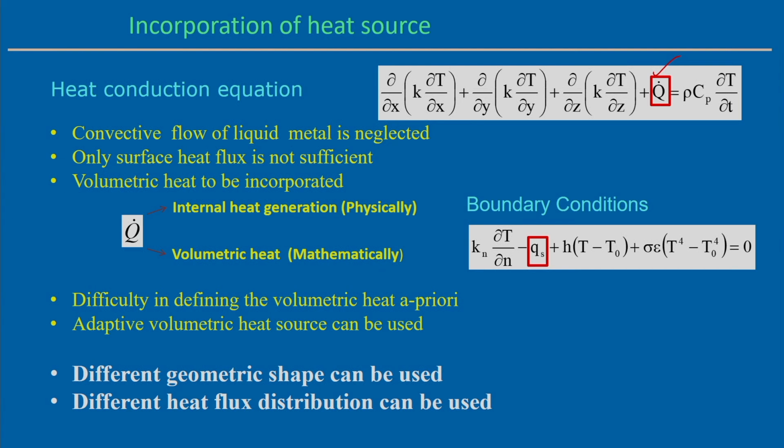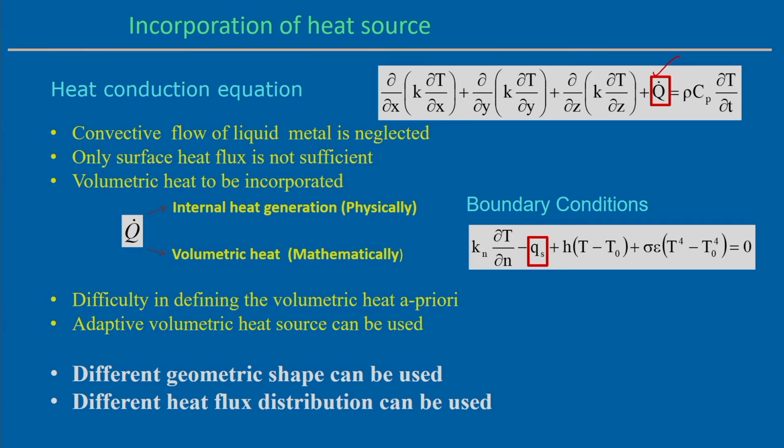But actually the convective flow of the liquid metal is neglected, that is true, because when we analyze any heat transfer problem using only the heat conduction equation, then basically we are neglecting the material flow within the small whirlpool. Since we are neglecting the material flow in the small whirlpool, the assumption of a surface heat flux is not sufficient, because that may not give you the correct estimation of the heat input to the particular welding process.